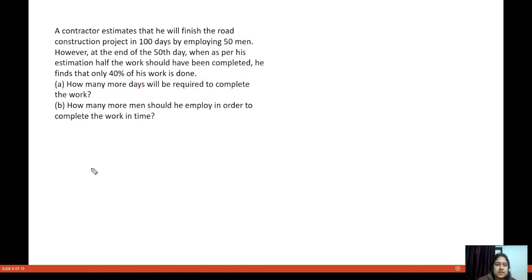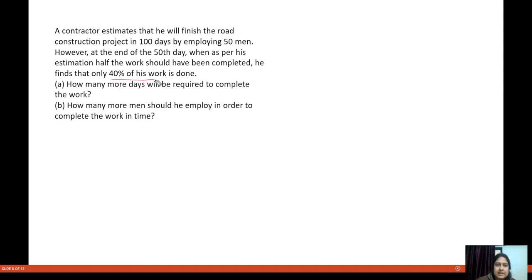Now, what this question is saying is that there is a project which was estimated to be completed in 100 days, by employing 50 men. However, at the end of the 50th day, when as per his estimation half of the work should have been completed, he finds that only 40% of the work is completed. So, in how many days will the work be completed?